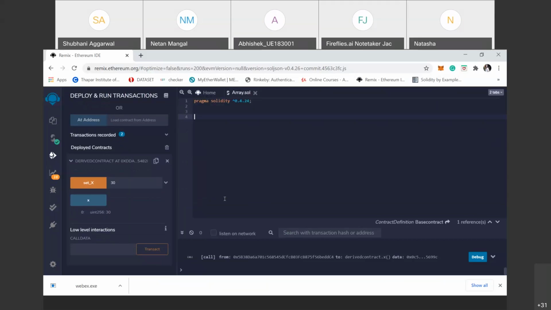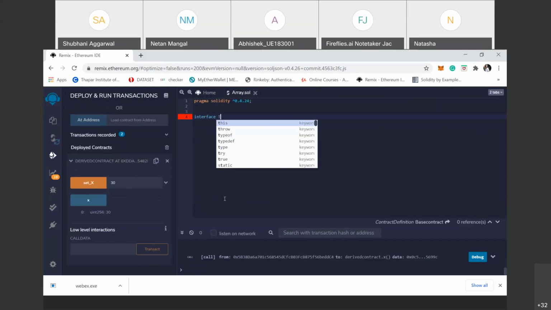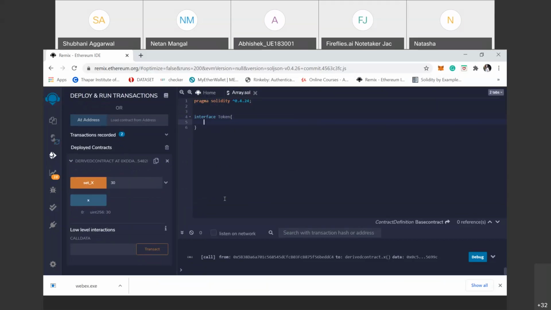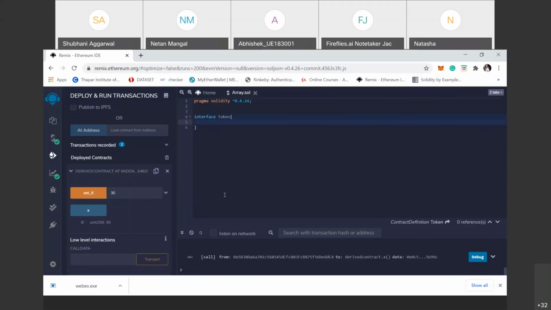An example of an interface. When we define an interface, we use the keyword interface. Clear? So here we define an interface, and the name of the interface is Token.